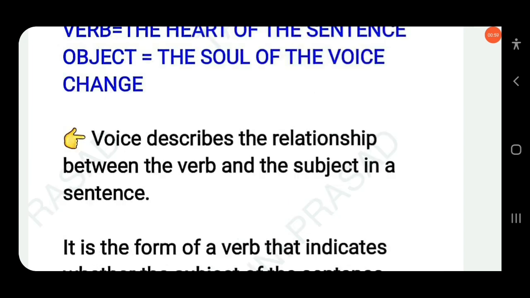So what is voice? Here voice doesn't refer to the tone of a human being, like "His voice is sweet, her voice is sweet." We are not talking about these types of voice. Here voice means the relationship between the verb and the subject in a sentence.